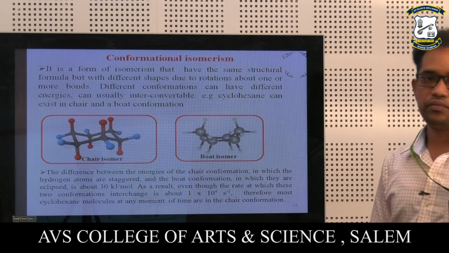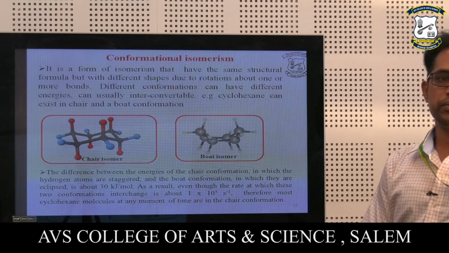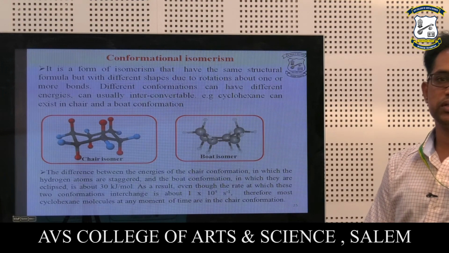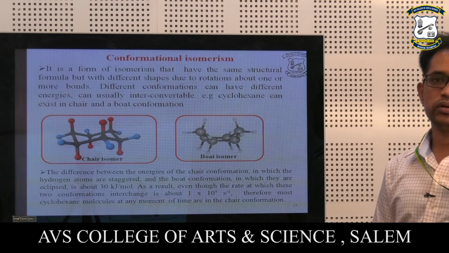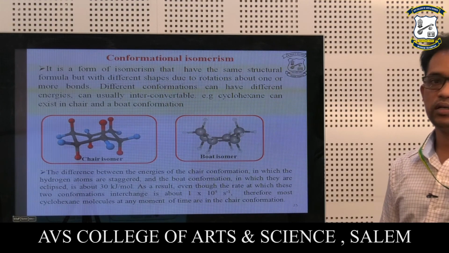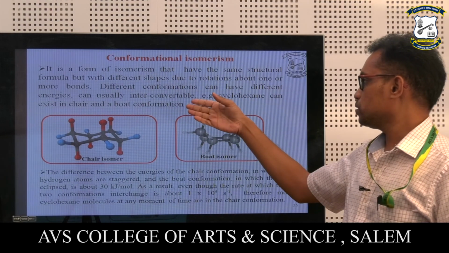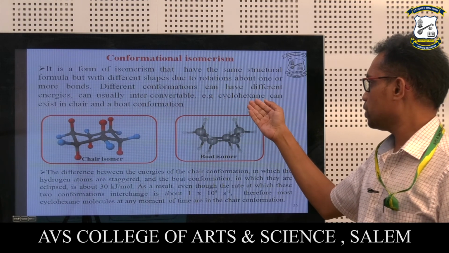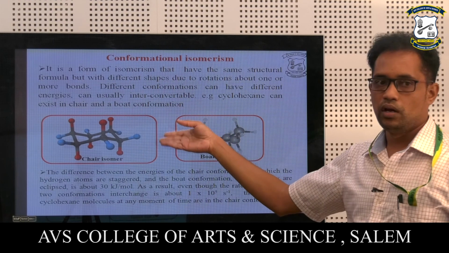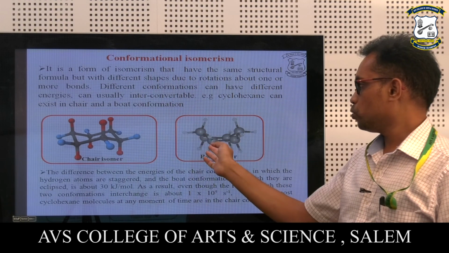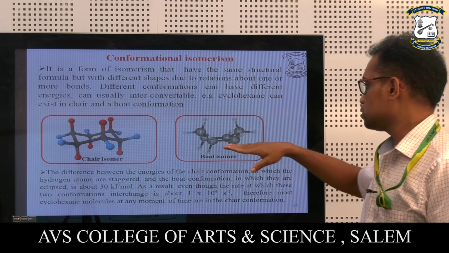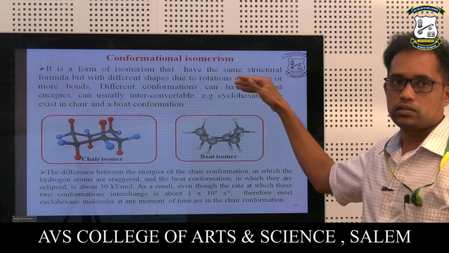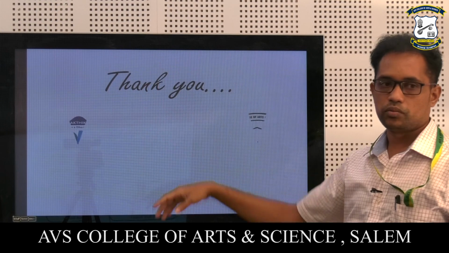So the final one is conformational isomerism. Conformational isomers are a form of isomerism that have the same structural formula but different shapes due to rotation about one or more bonds, and different conformations can have different energies. For this they have taken as an example cyclohexane in chair and boat conformation. This is the chair conformation for cyclohexane, and this is the boat conformation for cyclohexane. So this is the conformational isomerism. Thank you.